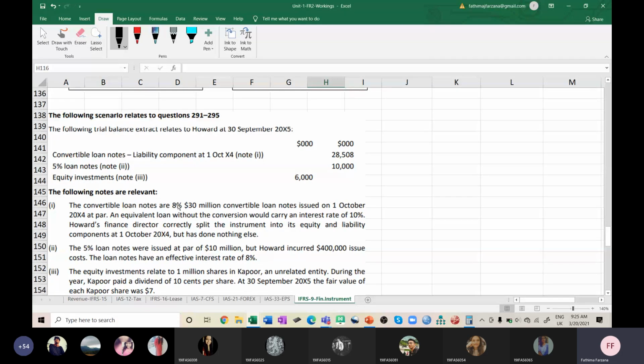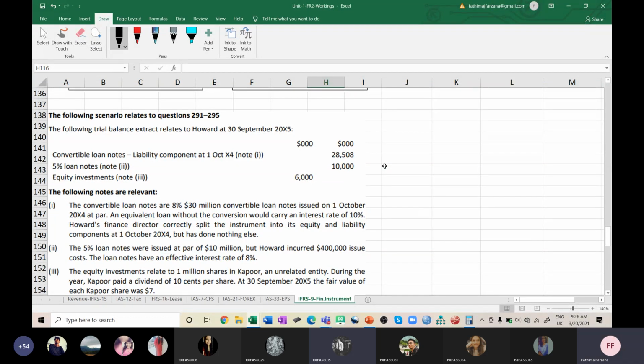See, convertible loan notes are issued at 8%, 30 million convertible loans issued on 1st October 2004 at par. Can you see the convertible loan in the liability, in the trial balance? How much is mentioned? Is it 30 million here? Yes, ma'am. What is this? 28,508. What do you mean by that? That means the equity component is remaining.